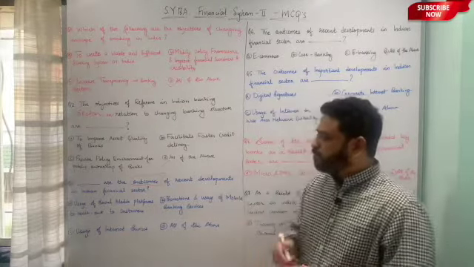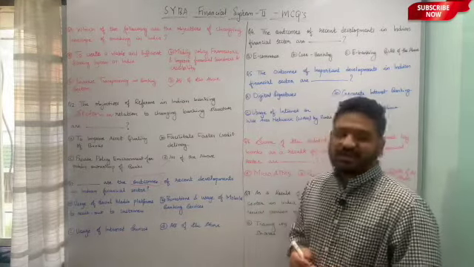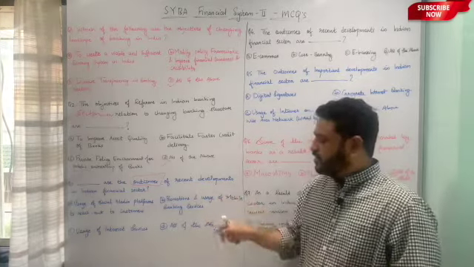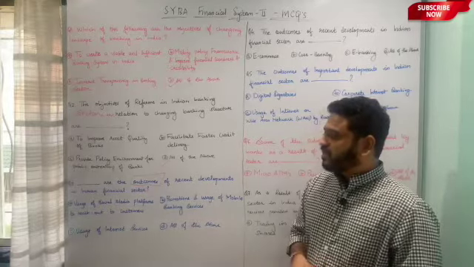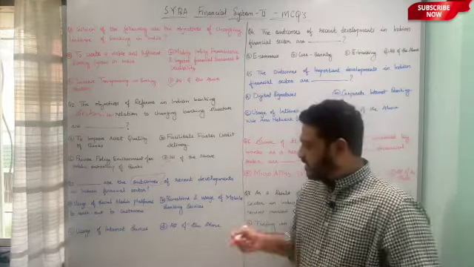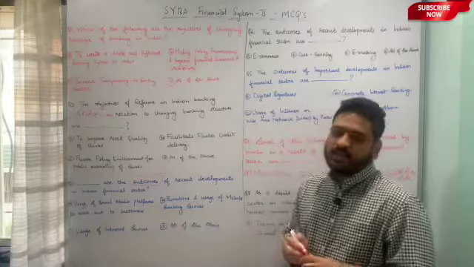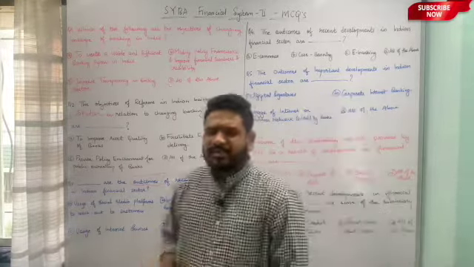So here again, dash are the outcomes of recent developments in Indian financial sector. All of these are the recent outcomes of the developments that have happened in the Indian financial sector, and therefore option D, all of the above, is the correct answer to this question. Let us now move to the next one.